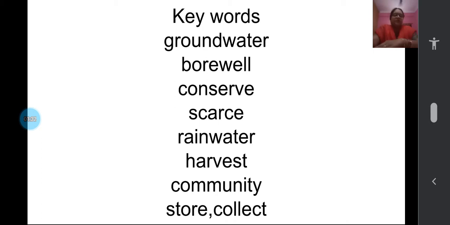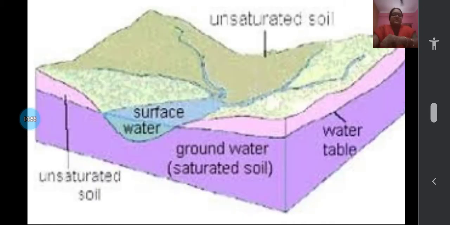By reading these words only you can understand that this lesson is going to be about which type of water we all depend on, that is groundwater, and why we have to conserve and save it, and how as a community we can form groups and save water. Let us start learning, children.